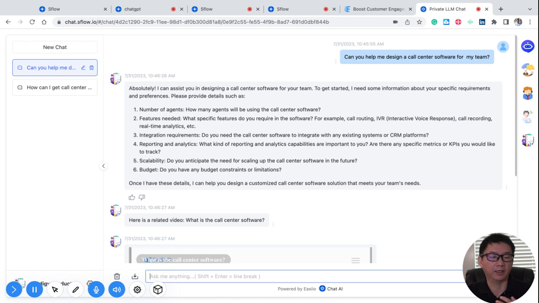And you can create your own type of robots. So for example, you can create one for your sales to write email, based on your own content, because I'm assuming for a real business, you're going to have tons of content, right? Maybe tens of documents, even hundreds, even thousands of documents. You index them here, and then any questions you ask will be based on your own content, okay?